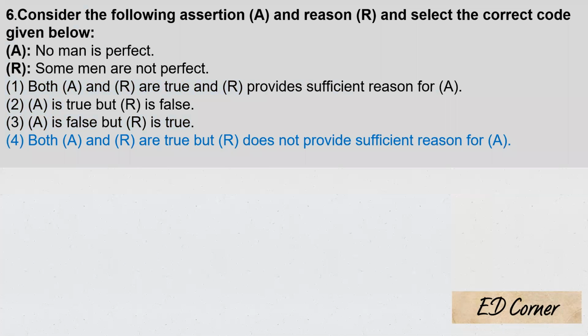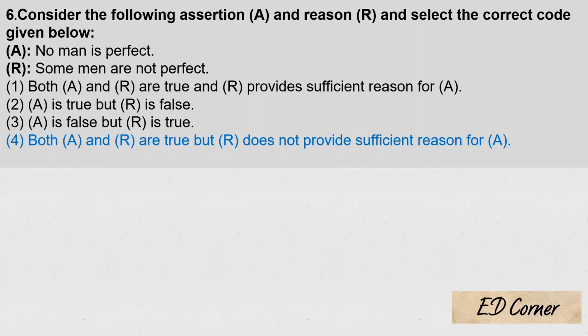Sixth, consider the following assertion and reason and select the correct code given below. No man is perfect. Obviously true. Second, they are telling some men are not perfect. This is also true. Both are true. But is there any relationship between A and R? In the assertion, they are strongly believing no man is perfect. For that they should have told the reason why they are not perfect. But in the reason, they are telling some men are not perfect. This cannot be the reason for that. So I will choose both A and R are true, but R does not provide a sufficient reason for A.